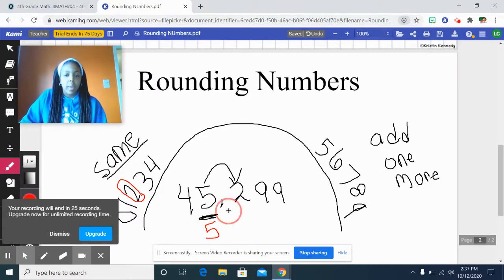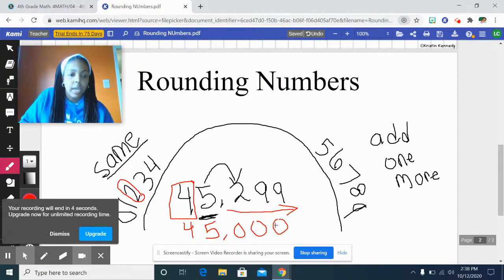All right, what happens to the numbers to the right? They turn into zeros. Good job. But what happens to the numbers to the left? You put a box around it, and it stays the same. 45,299 rounded to the nearest thousands is 45,000.